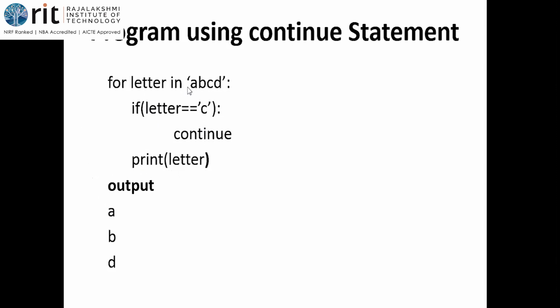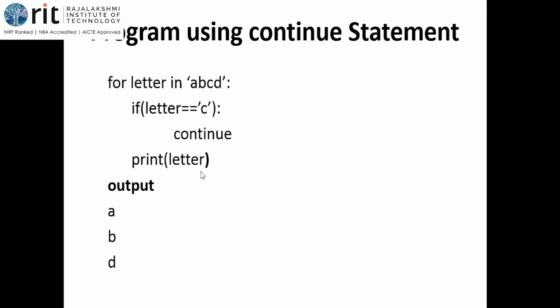So for letter in, incrementation by 1 is default, isn't it? So up in the second character, increment. Okay, now letter becomes B, or B gets assigned to letter. Now get into this. If letter equal to C, what is the value of letter? B, isn't it? B equal to C. So compare, they are not equal, isn't it? So come out of it.